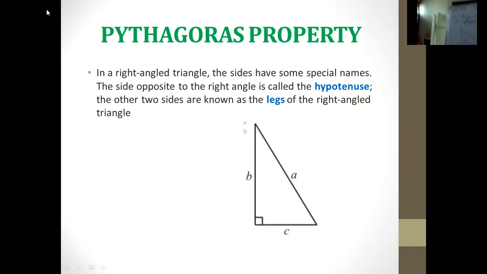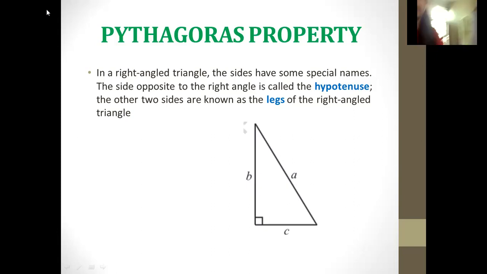Maybe your friend has written A and B here, then C here, isn't it? So you won't be saying just take the dimension AB. Maybe he or she would be taking AB as this.